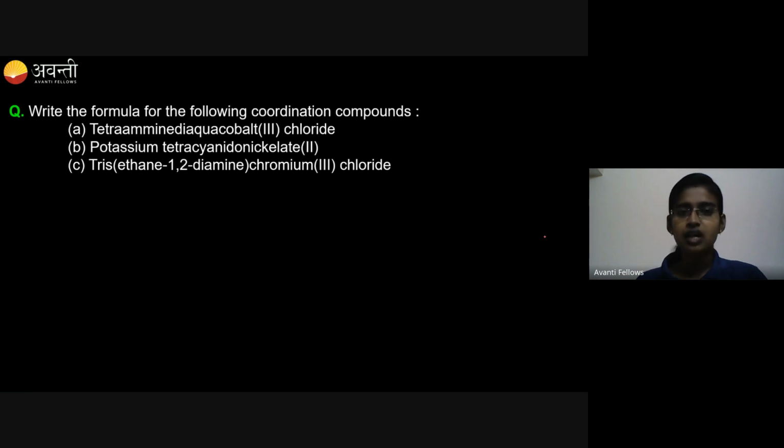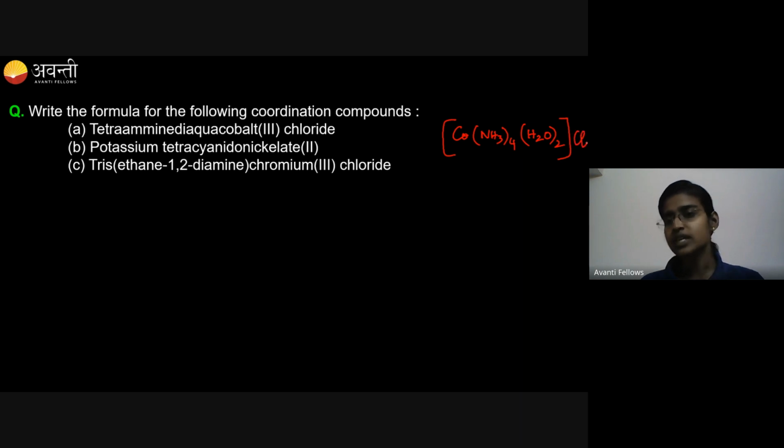Tetraamine diaqua cobalt 3 chloride. So what do I have to do? Tetraamine: obviously NH3 is the amine, and we have 4 amine. And diaqua: H2O is aqua, and we have 2 aqua. Cobalt is the central atom, so this is the coordination entity and the oxidation state is 3. And outside the bracket we have Cl.